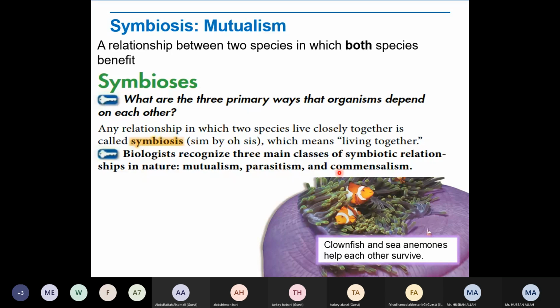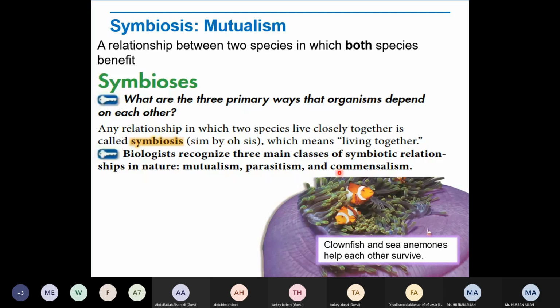The bacteria is getting food from the plant roots. In return, what do the plants get from the bacteria? The bacteria take atmospheric nitrogen and convert it into nitrate and ammonia, because the plants cannot use the atmospheric nitrogen directly. So it is needed in nitrate form or ammonia form. So it is converted by the nitrifying bacteria to the useful form. Then the plant converts it. Two organisms living together.